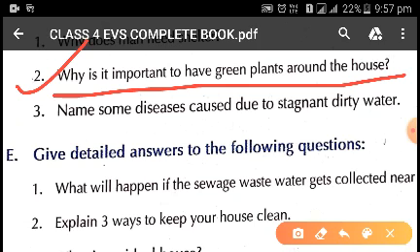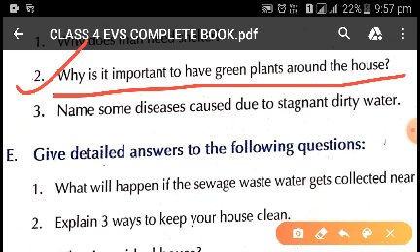As we have studied in the second chapter, green plants are the only living things which prepare their own food on the leaves in presence of sunlight, water, chlorophyll and carbon dioxide. So they take carbon dioxide from the surroundings. What is this carbon dioxide?